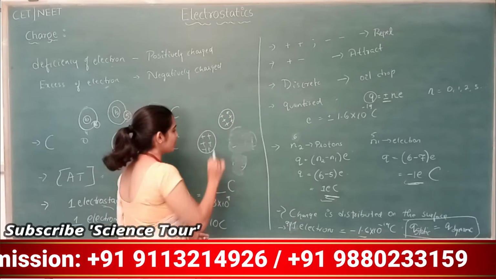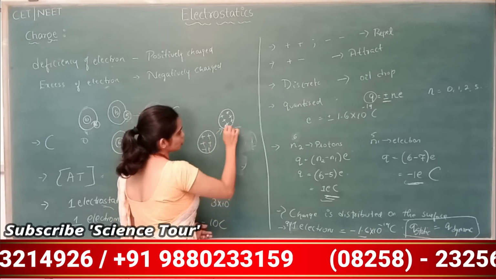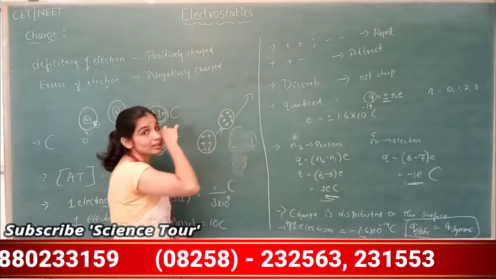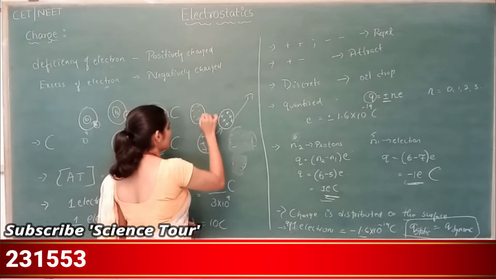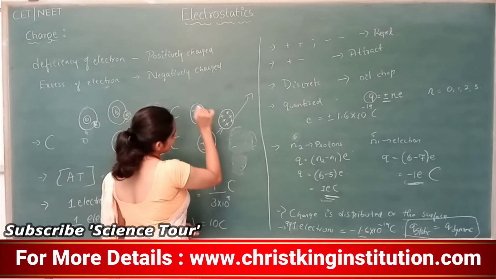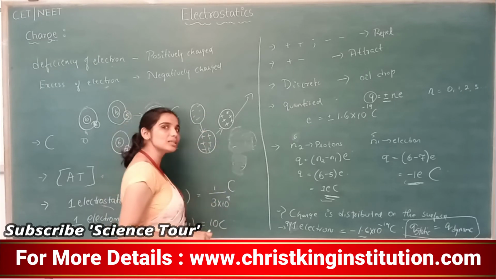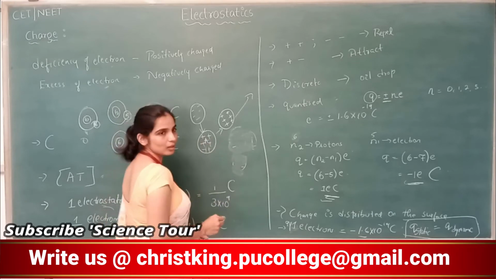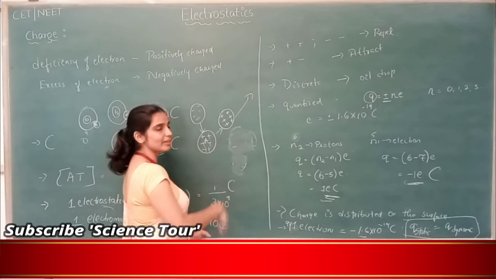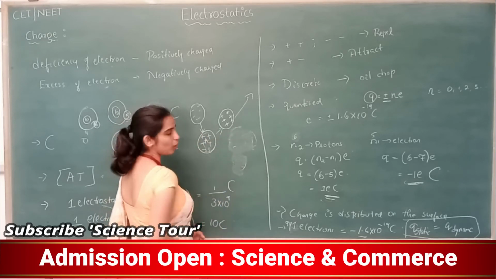What happens? This will repel, so it will move in this direction. If I bring a negatively charged body nearer to this, that negatively charged body will move towards the already charged body, or towards this body A. Because of that behavior, I'll get to know the charge of this body.